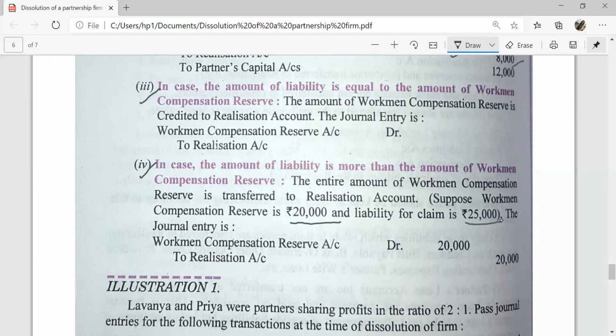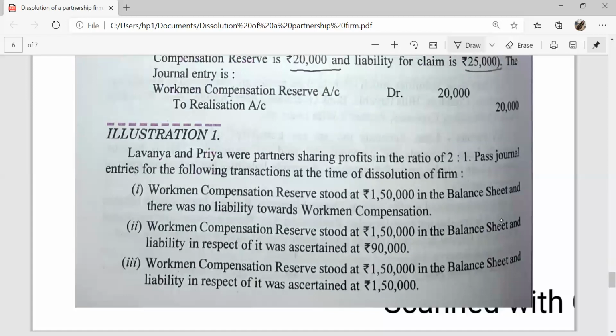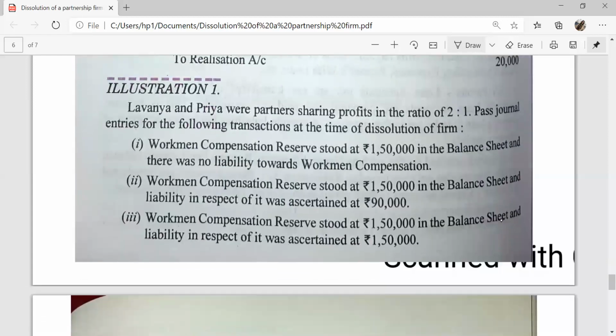Okay, let us discuss the illustration first. Lavanya and Priya were partners sharing profits in the ratio of 2:1. Pass journal entries for the following transactions at the time of dissolution of firm. Case first. Workmen compensation reserve stood at rupees 1,50,000 in the balance sheet and there was no liability towards workmen compensation.